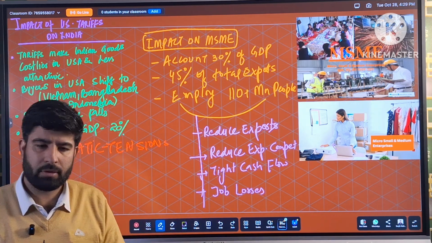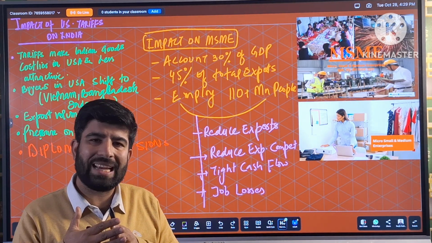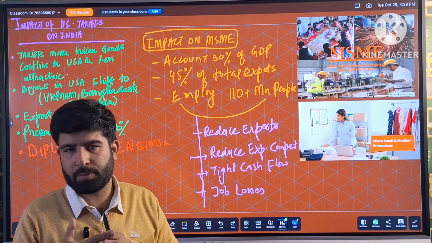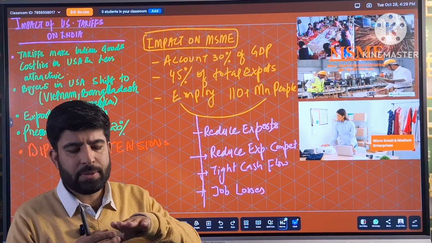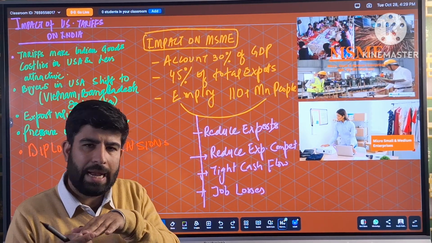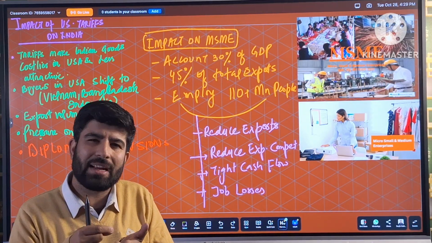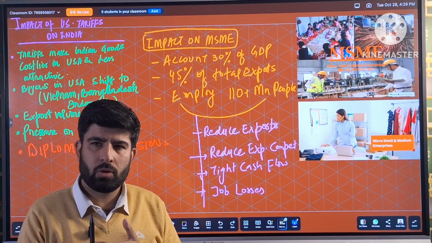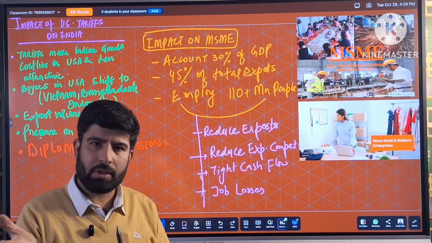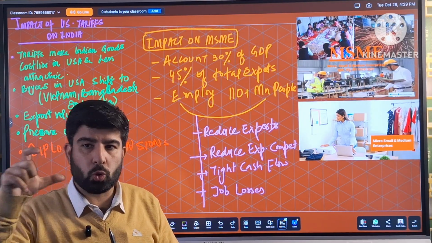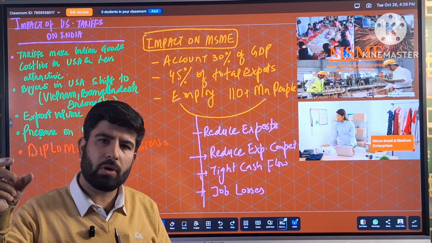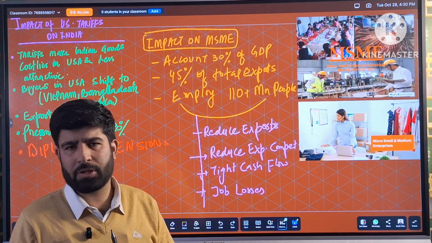Now, what will happen? Actually, it will reduce India's competitiveness of exports because Indian products will become costlier. As Indian products which are to be exported to the US will become costlier, it becomes less attractive to the American buyers. So India's export with respect to the America will reduce. So those products which were produced for exporting to the America will get least production.